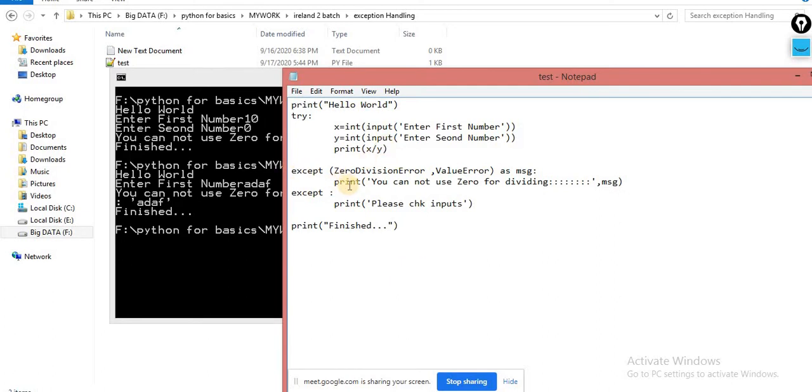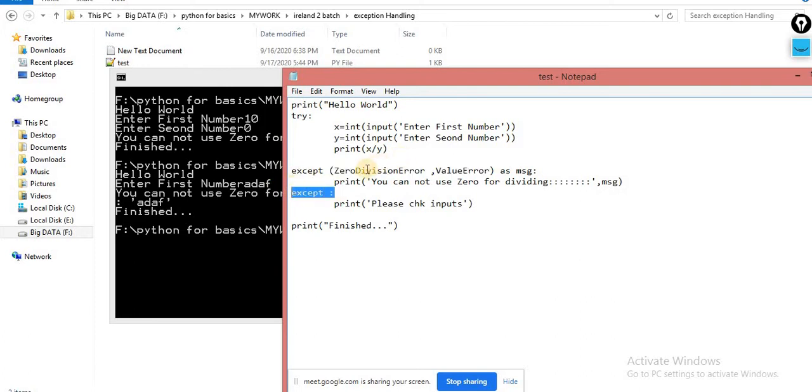Otherwise, if you don't feel comfortable like this, you are supposed to use multiple except statements. But here, with the single except statement, you are handling multiple classes. So this one is the way. This is the concept of try with except, try with multiple except, and try with default except.